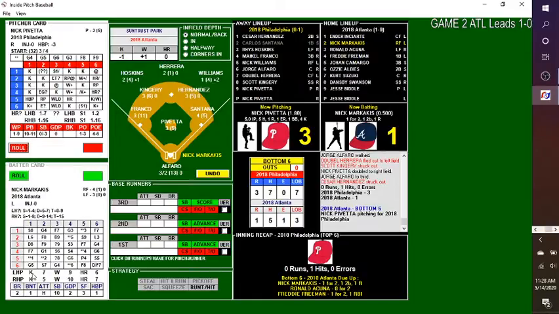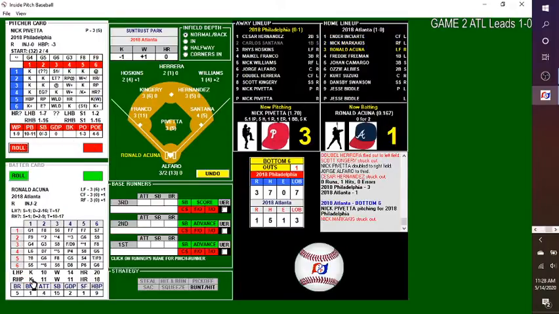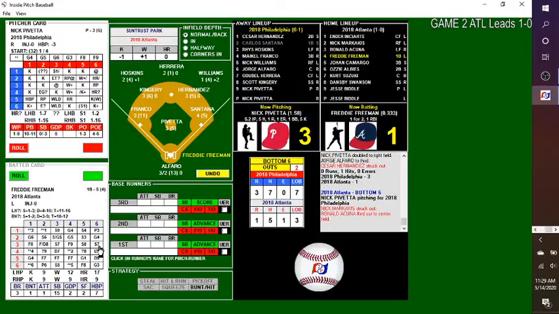Markakis, Acuna, and Freeman due up for the Braves. Well, Pivetta will probably get through the 6th, and that'll be it for him unless he goes quickly. 6-5. Called strike 3, and down goes Markakis. Here's Acuna, who's 0 for 2. And the pitch. Nothing doing there. Back to Acuna's card. Fly ball into center field. Herrera makes the grab, and that's 2 down.